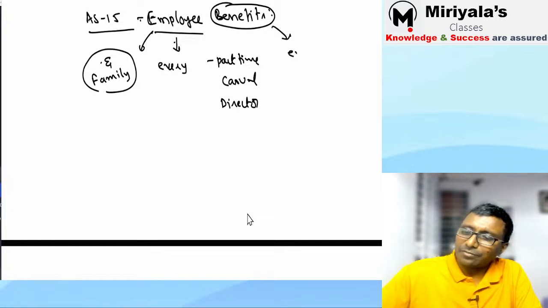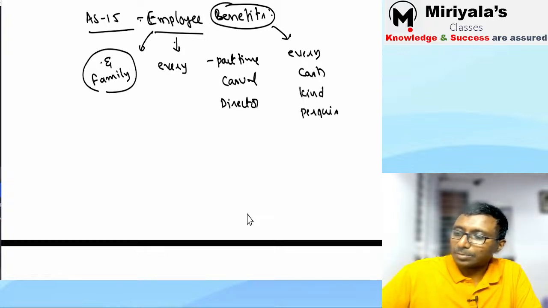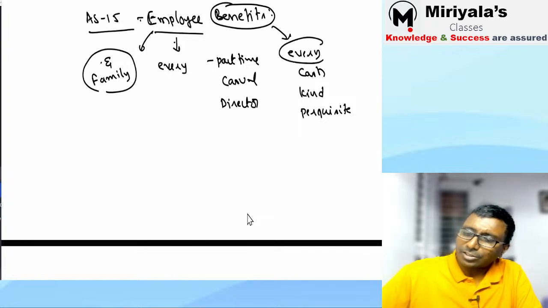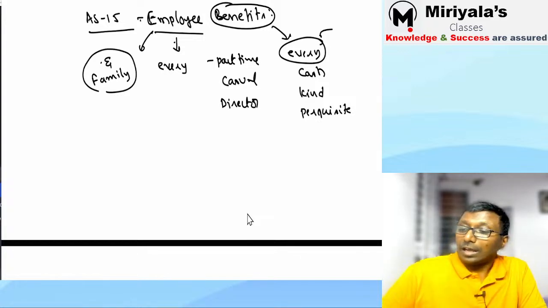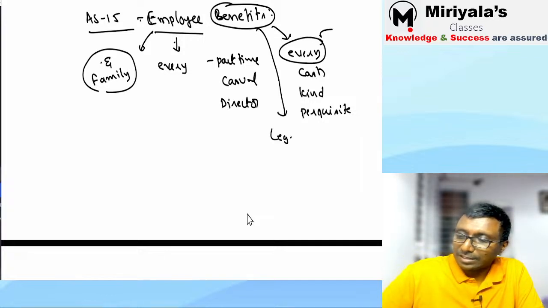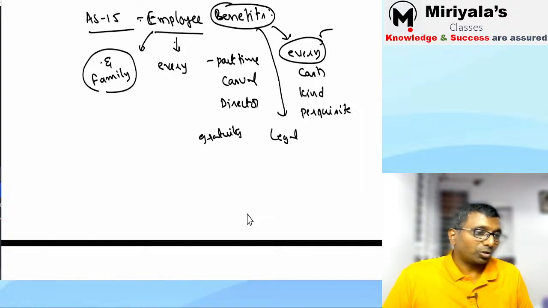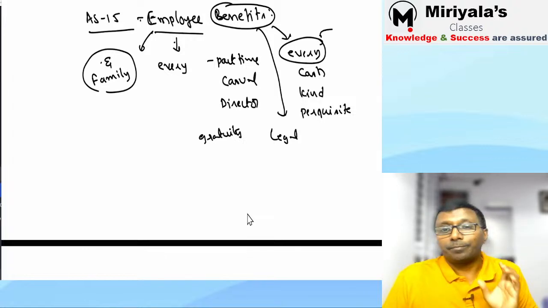Which benefit in the sense every benefit, whatever you give. You may be giving it in cash, you may be giving it in kind, you may be giving it in perquisite. Whichever fashion you give a benefit to the employee, that is going to be covered by this standard. Next, sir, if this employee benefit is statutory, it may be a legal compliance, say for example gratuity. Why are you giving it to the employees? Because it is said as per the law.